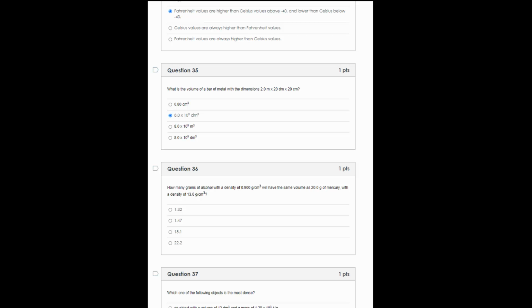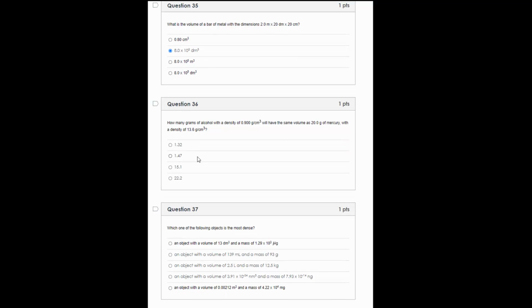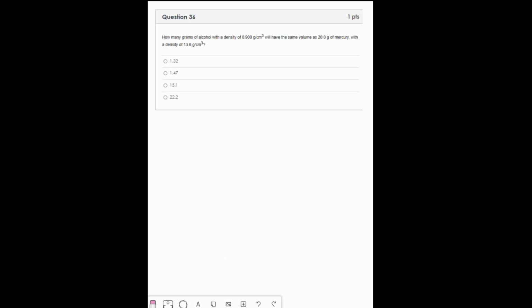Number 36, how many grams of alcohol with a density of 0.9 grams per centimeter cubed will have the same volume as 20 grams of mercury with a density of 13.6 grams per centimeter cubed? Let's start with the volume of 20 grams of mercury. We're going to use the density as a conversion factor. So 13.6 grams of mercury per 1 centimeter cubed.